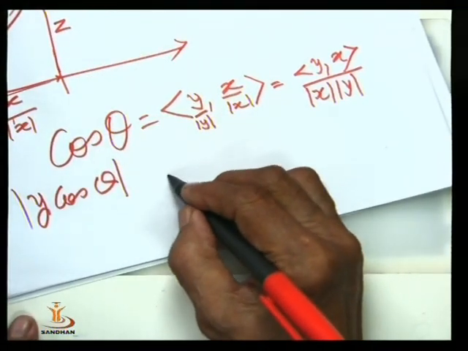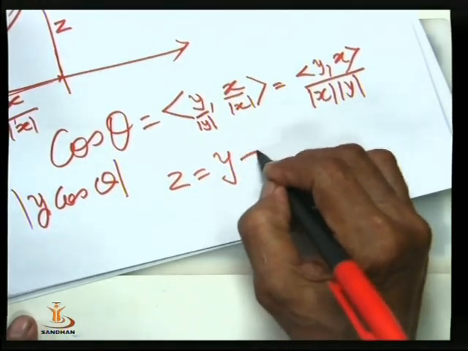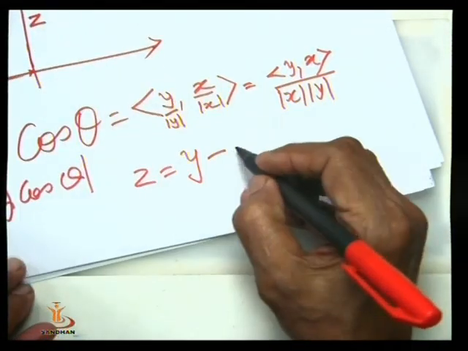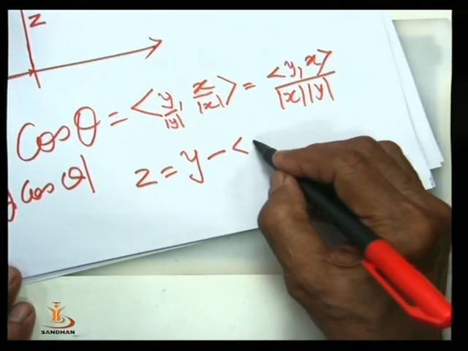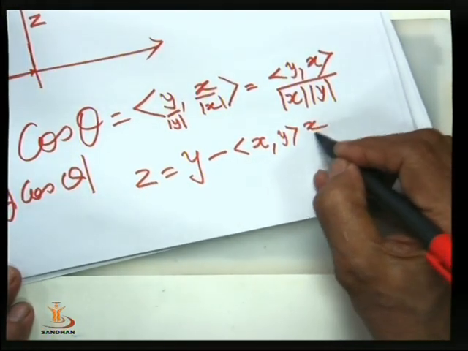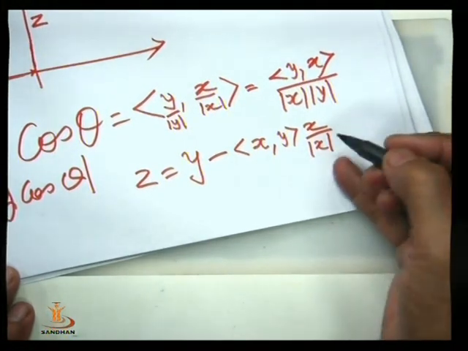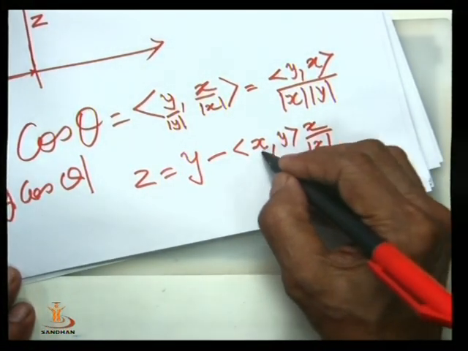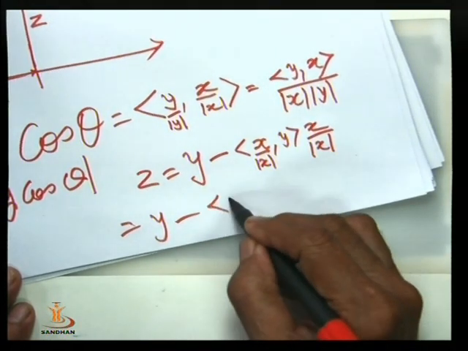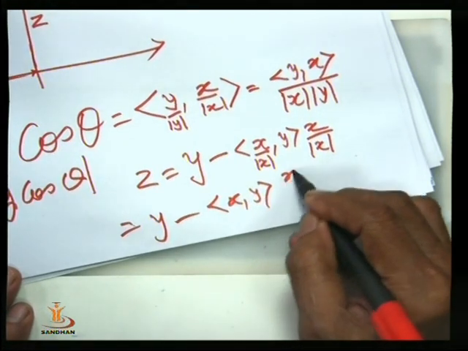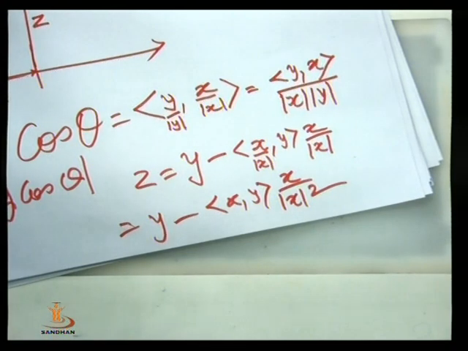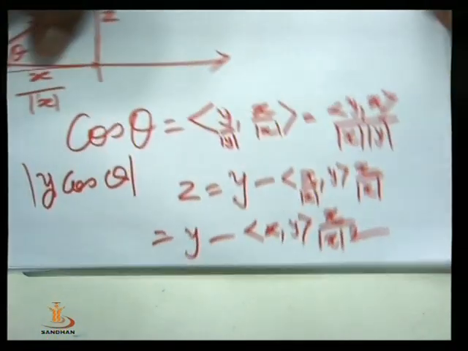So z will be y minus y cos theta times the unit vector. This is positive, this is the negative direction. So that will be x, y, then x upon modulus x or norm x, and that also here. So that will be y minus the inner product of x and y times x upon norm x square. So that you can see on the screen also.